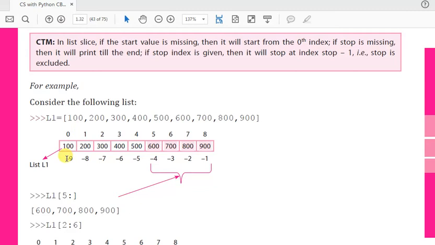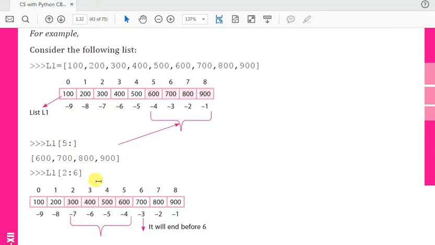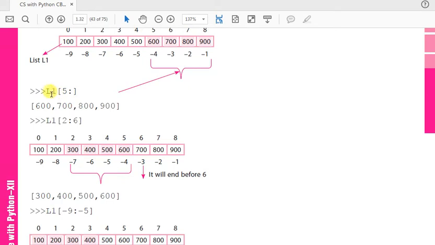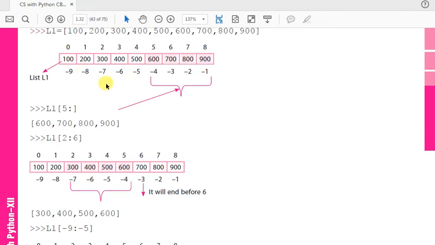I am not demonstrating, just explaining the examples given here, because we have already done this in the string section. L1 5 colon means 5 is the starting index number and the ending index is not given, so it will extract values from the 5th position to the last element: 600, 700, 800 and 900 will print.